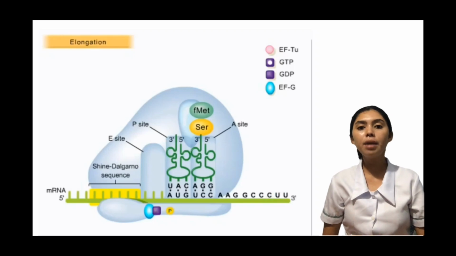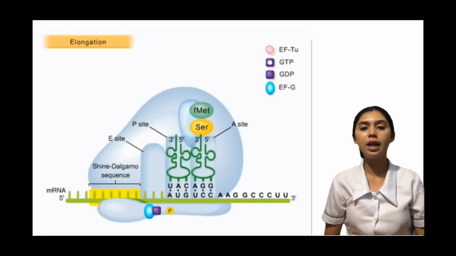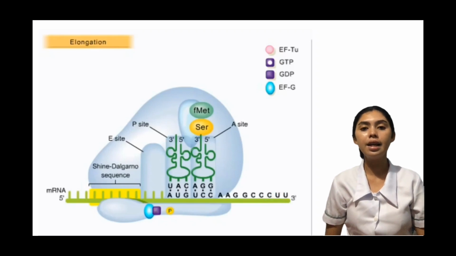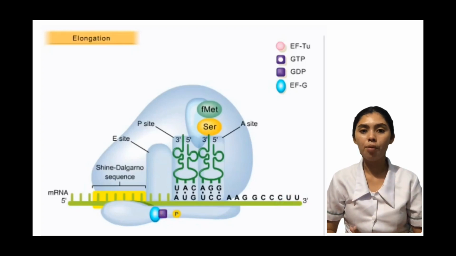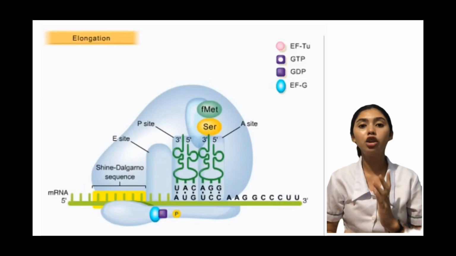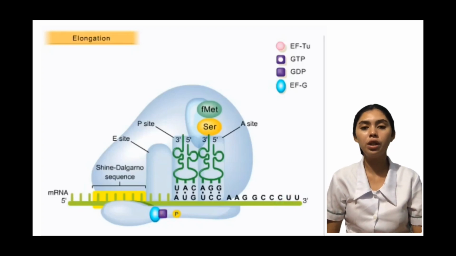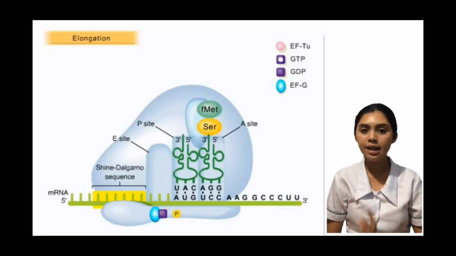Next, a peptide bond forms between the now freed FMET and the serine, which is attached to its tRNA in the A site. Once the peptide bond has formed, there remains an uncharged tRNA in the P site, and a tRNA with a growing polypeptide chain in the A site.